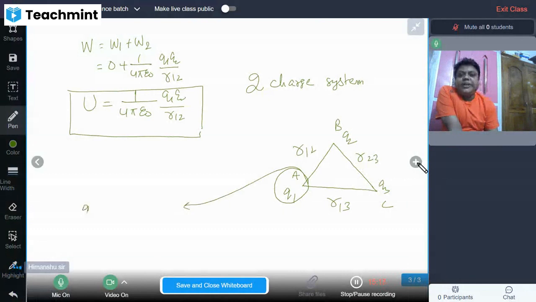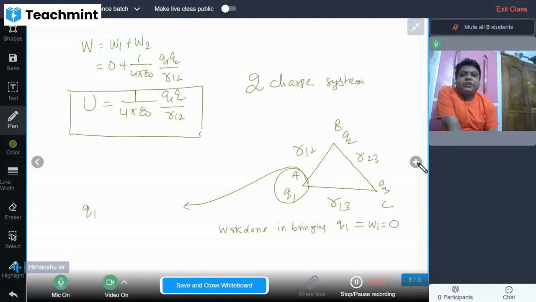So when you brought Q1, there will be no work done. So right here, work done in bringing Q1 is W1 equal to 0.